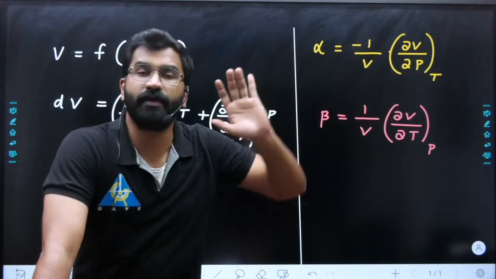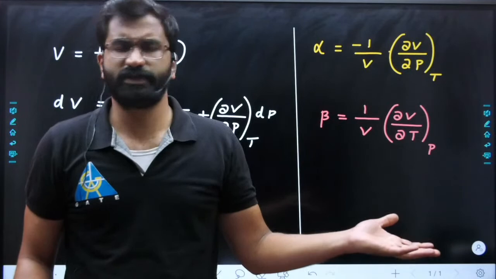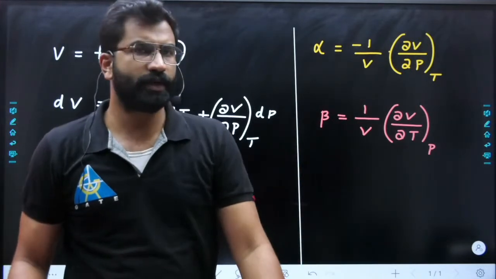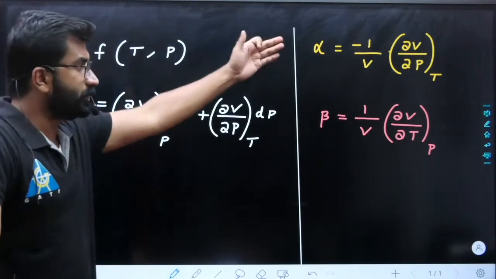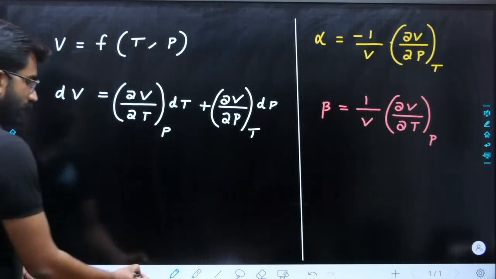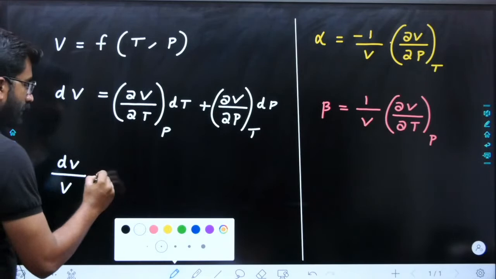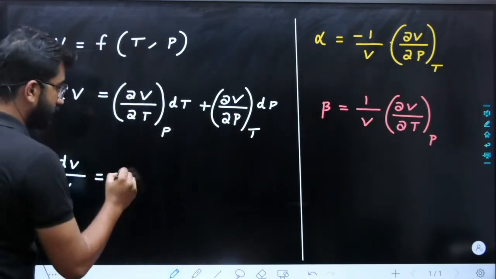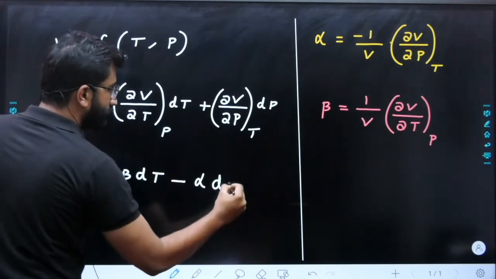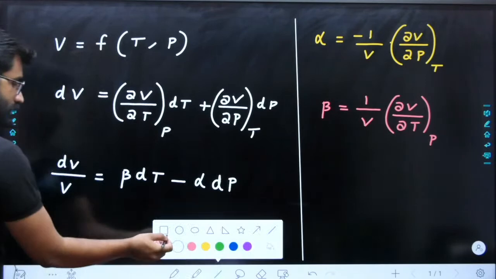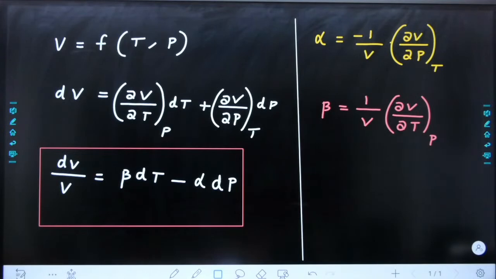This same beta we use in heat transfer also, in natural convection. So if you substitute these two here and divide the equation by V, you get dV by V equal to beta dT minus alpha dP. This is the basic equation you need to remember first in fluid mechanics.